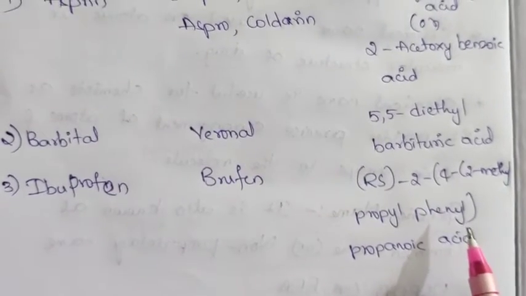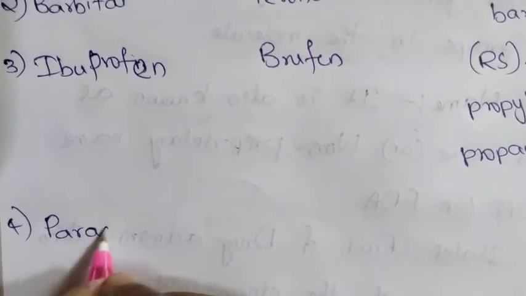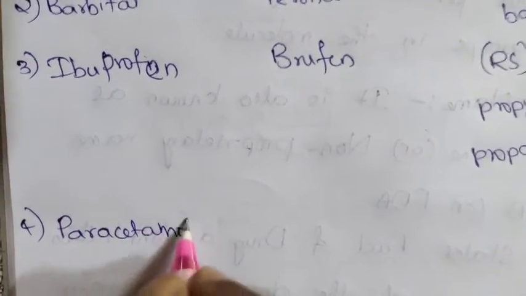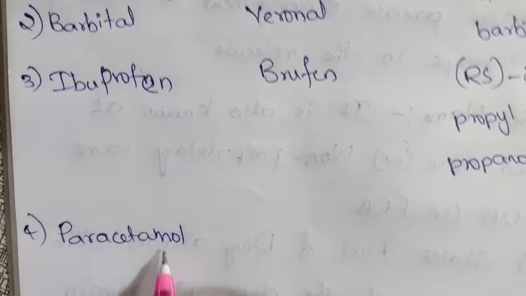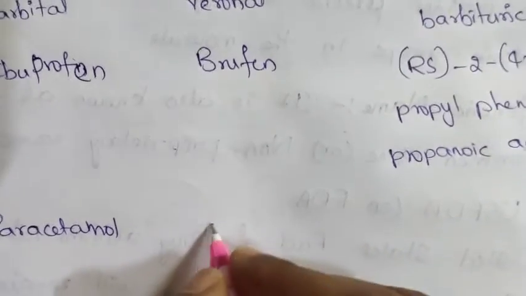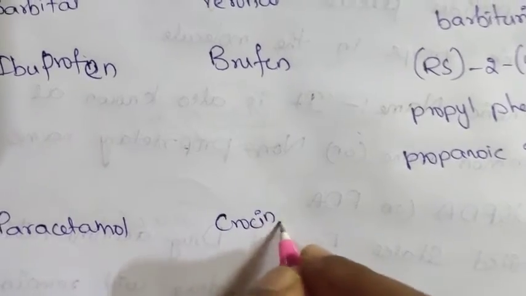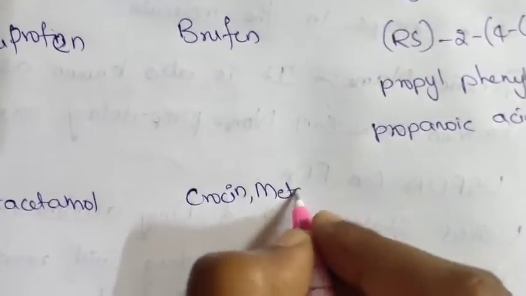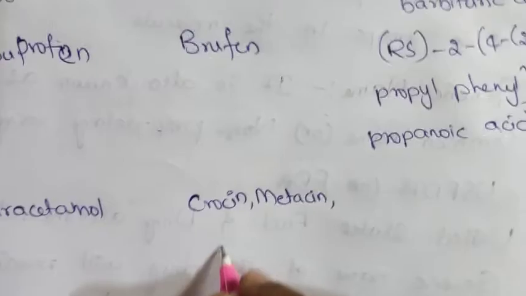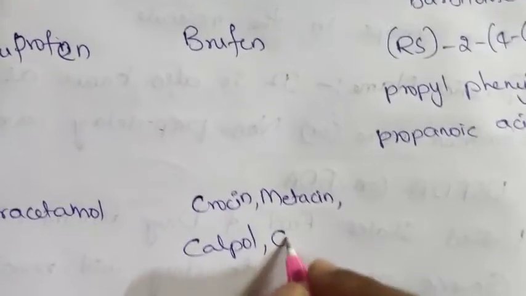Next one is paracetamol. Paracetamol is the generic name. Trade names are Crocin, Metacin, Calpol, Combiflam.